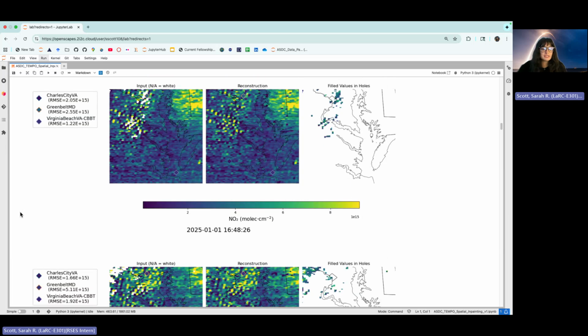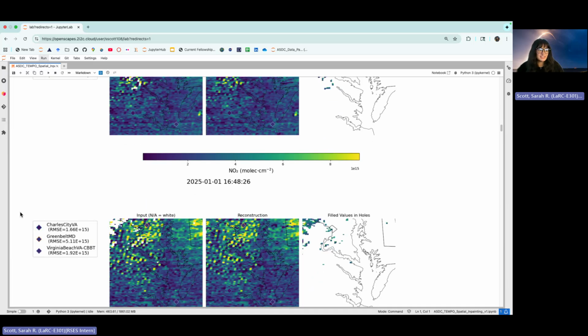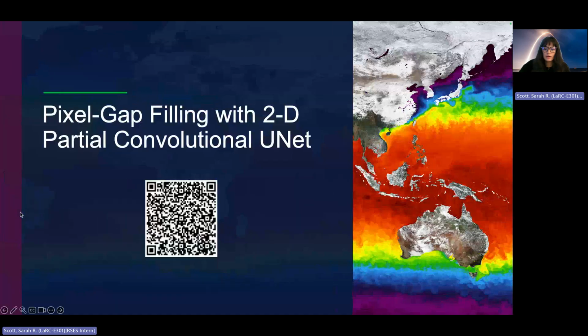Our network was able to capture and learn semantic pixel-level information associated with urban emission hotspots and generated spatially consistent and realistic outputs, despite the absence of true ground truth pixel data for explicit validation.